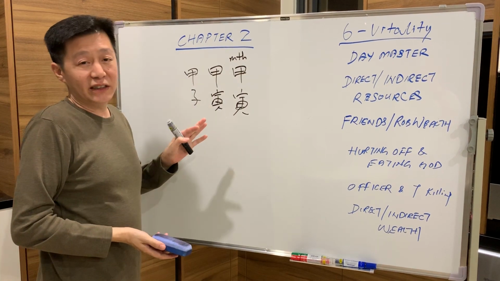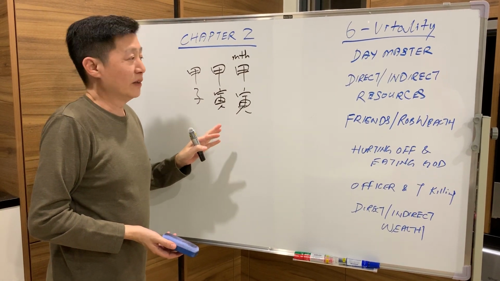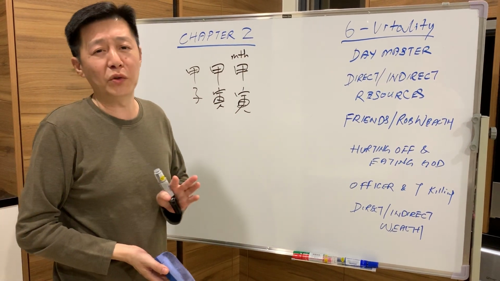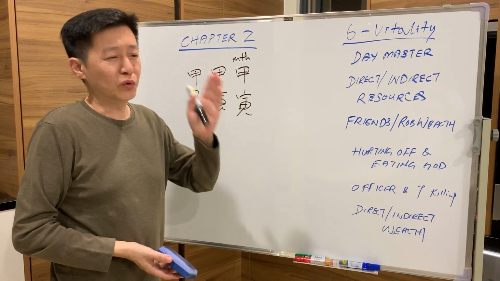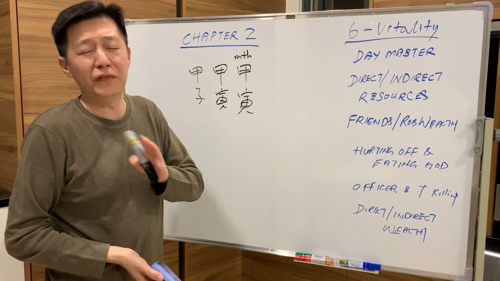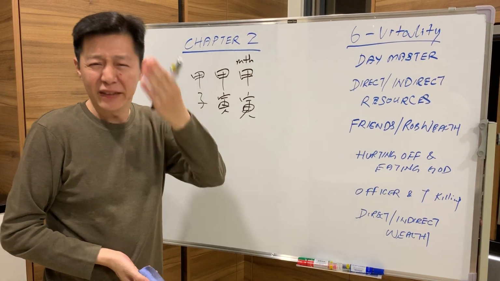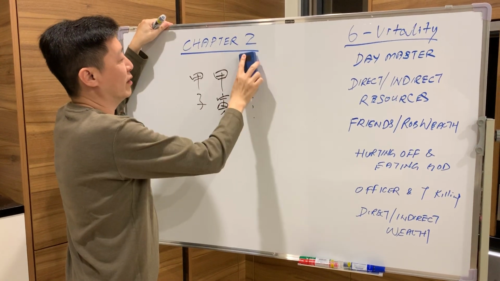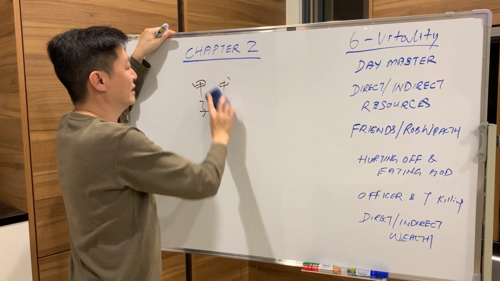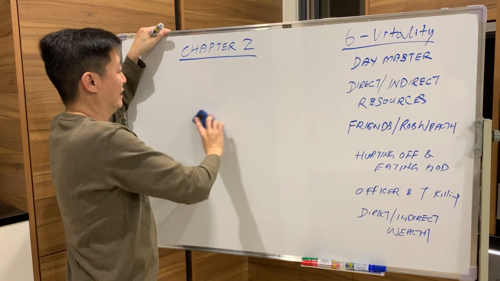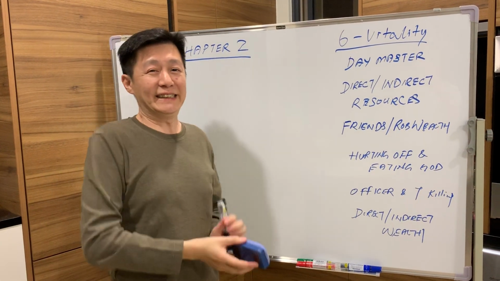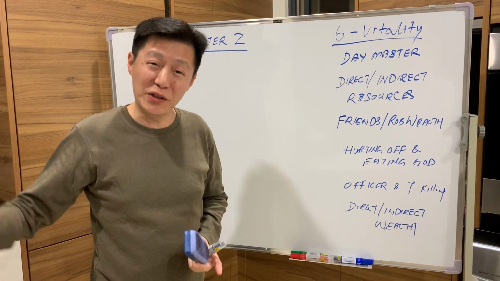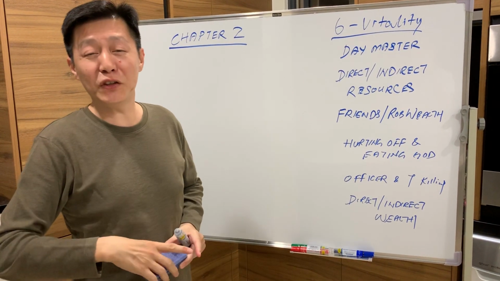So this is only just for you to understand that you should not be afraid of Rob Wealth, because people who don't know you are unlikely to rob your wealth. People who know you will definitely rob your wealth very, very easily, without question. Understand now, right? So what is Rob Wealth? Rob Wealth is when your 八字 has no money but has Rob Wealth. Then what happens? Your Rob Wealth will go and rob other people's wealth and give it to you.